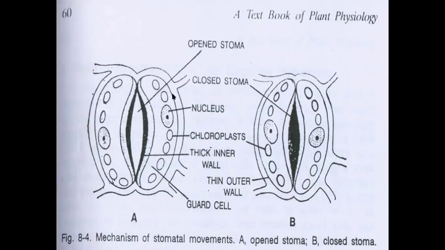There is also the presence of some other organelles in the stoma, that is the nucleus and chloroplast. The nucleus is for multiplication purposes, and the chloroplast performs photosynthesis in the epidermal layer cell. That's why there is a presence of chloroplast. So chloroplast, nucleus, the stoma, and the guard cell are the important parts of the stomata. They play a very important role in the process of opening and closing of stomata.